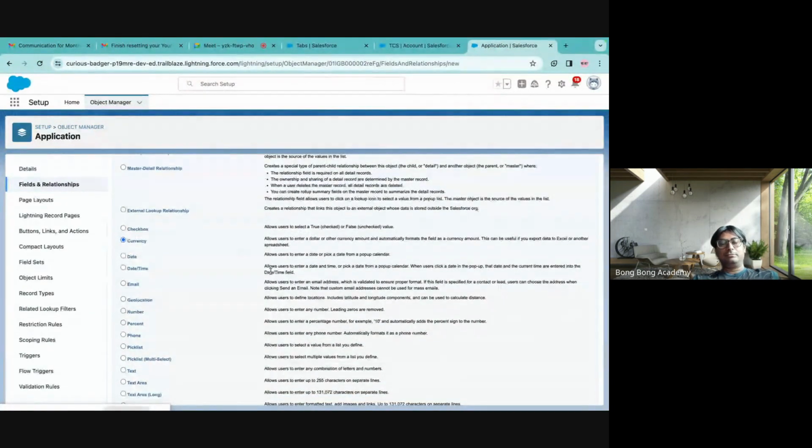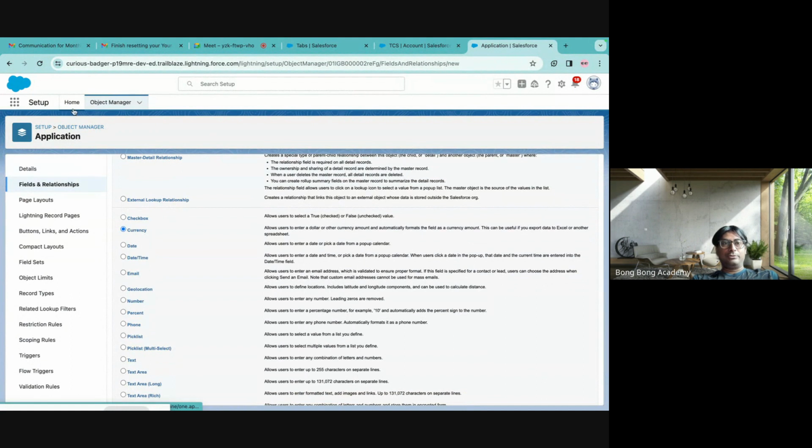A currency field is one wherein you have some amount, related to currency, either a dollar figure or an INR figure, something of that sort. The default currency of the organization is very critical before you use this field. We'll discuss this. So where can we find the default currency?